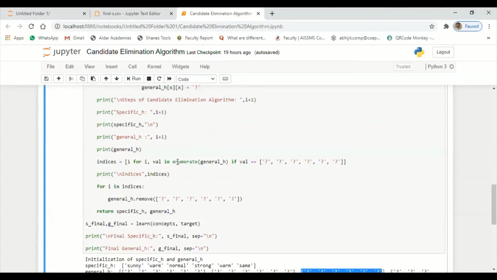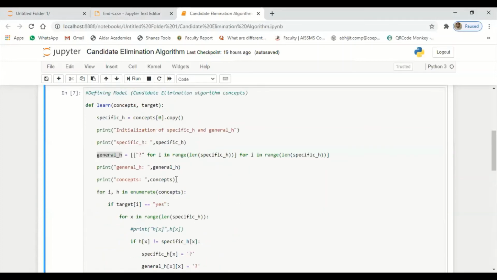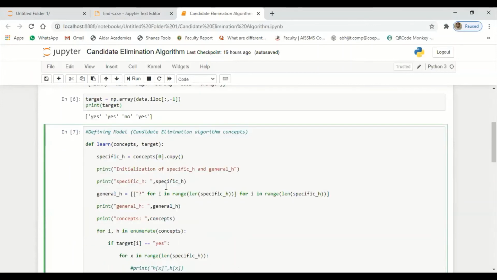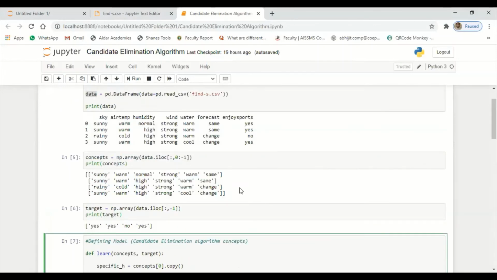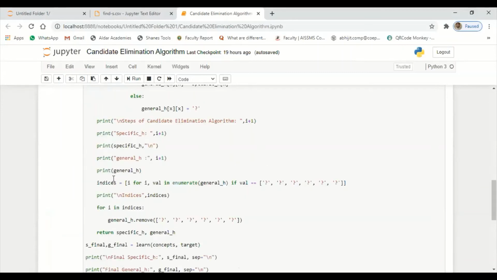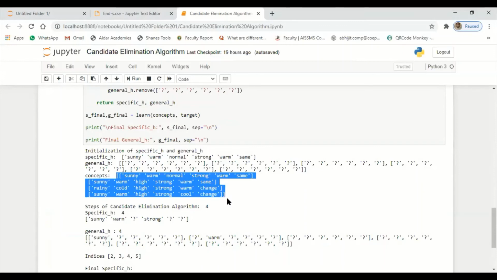As far as the program is concerned, first, just for understanding purposes, again I will display the record stored in the concept learning based system. Concept is having this record, same thing I will display here on my final output. So you can see the concept is having this many records here.